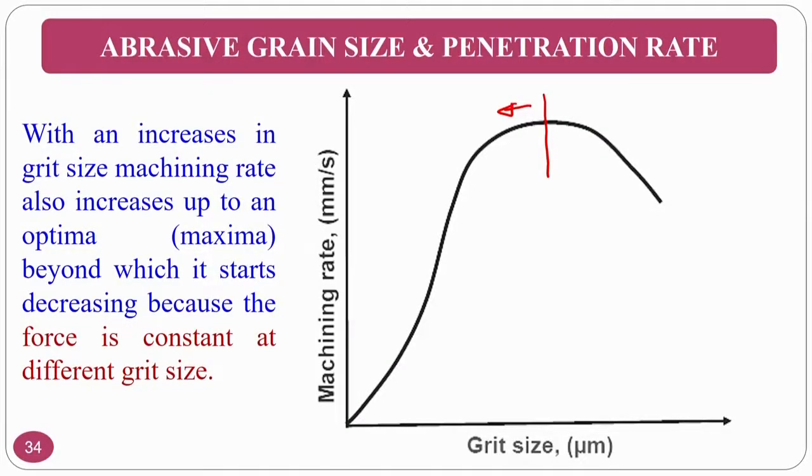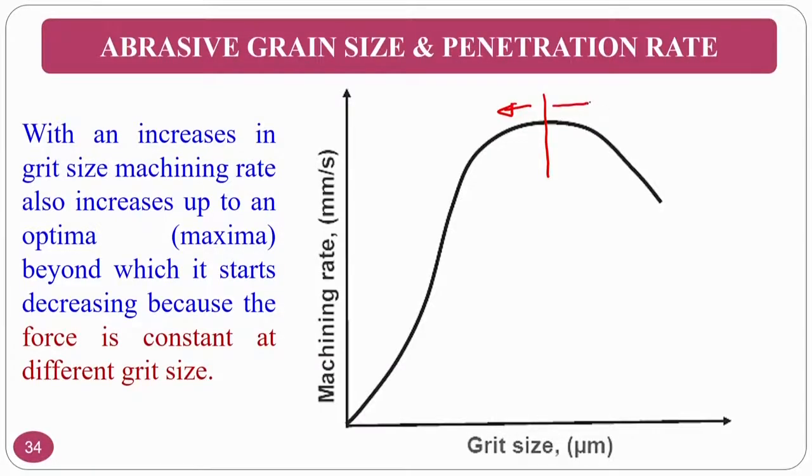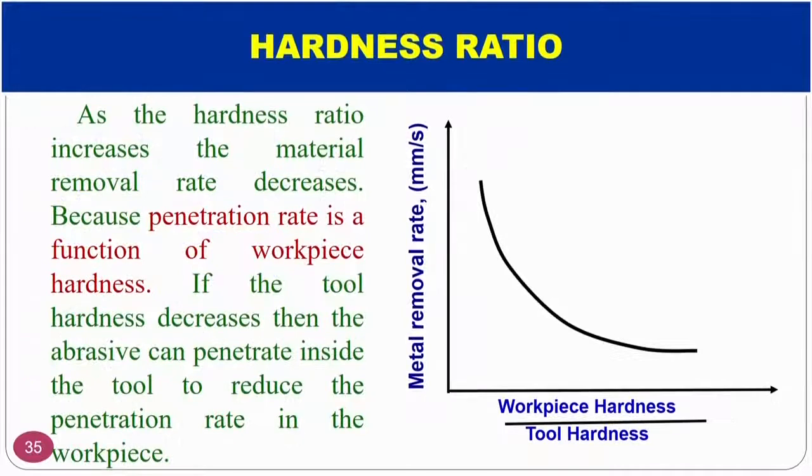Your force is constant because your amplitude is constant. At the same time, if you use bigger size particles, hammering action will take place, and because of the hammering, your abrasive particles may also break, because abrasive particles are brittle in nature. That is why you will get a decrement of material removal in the second region.